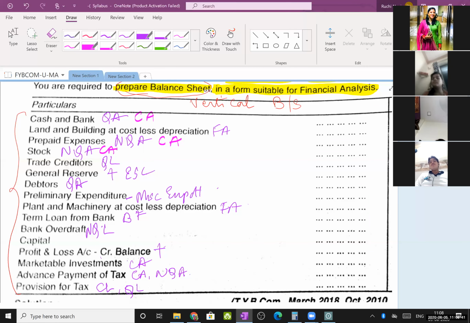Then trade creditors. This is a current liability, categorized under quick liability because you have to pay them within a year. That is why it is known as quick liability. Next, general reserves. This is what I was talking about under sources of funds: the second item, from where do you get money? Through your last year reserves. So this will be added to my equity share capital. Next, debtors, current assets, categorized under quick assets.